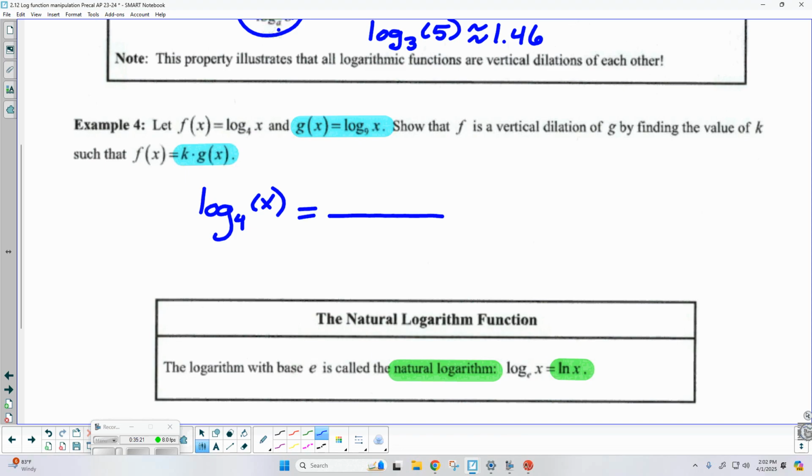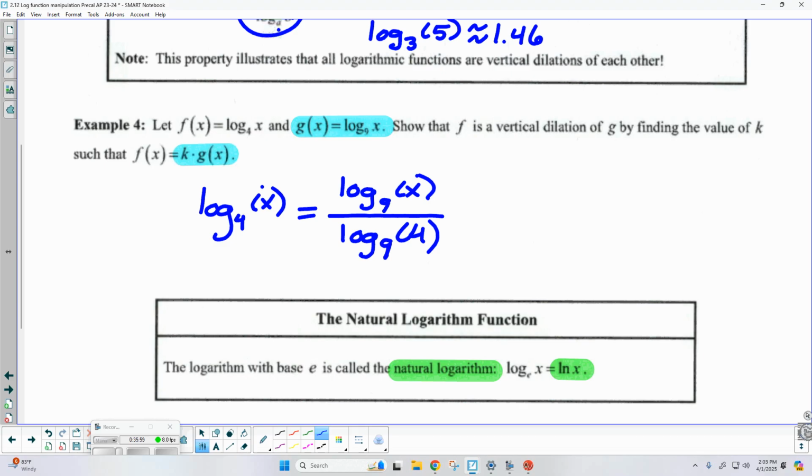If I go ahead and take log base 4 of x, I'm going to change the base with 9. So up top, this would be log base 9 of x. What's going to be in my denominator? Remember, the original argument stays the argument in the numerator, but what becomes the argument in the denominator? The original base. So this would be log base 9, that's a 9 right there, of 4. Okay. You've got your answer. Does anybody see it?